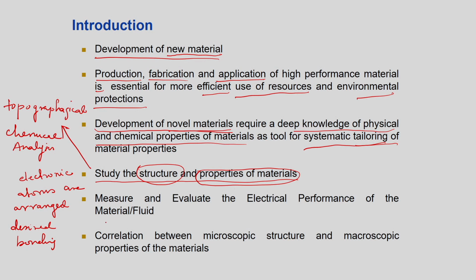Now we know we are dealing with energy devices, and energy devices may be renewable or non-renewable, but in the case of energy devices, the fuel cell, battery, capacitor and supercapacitors are now gaining importance within our chemical engineering domain.